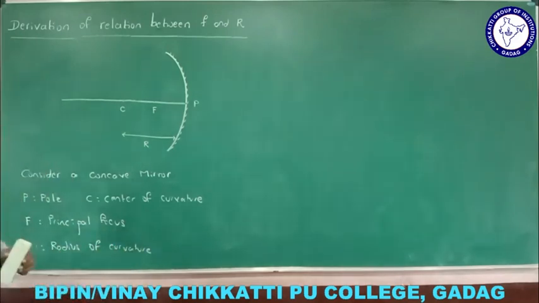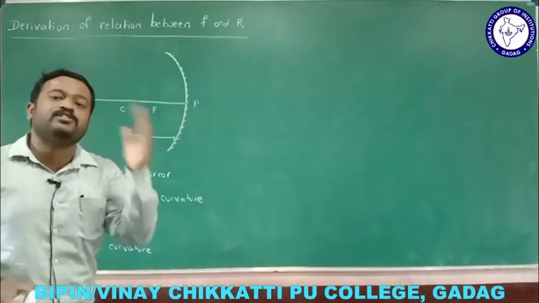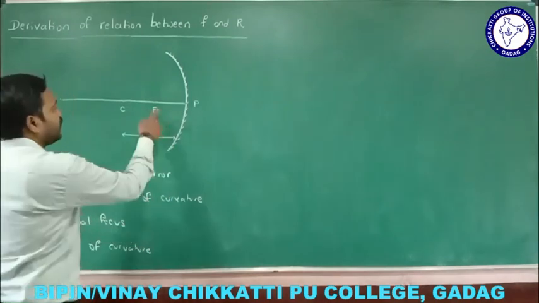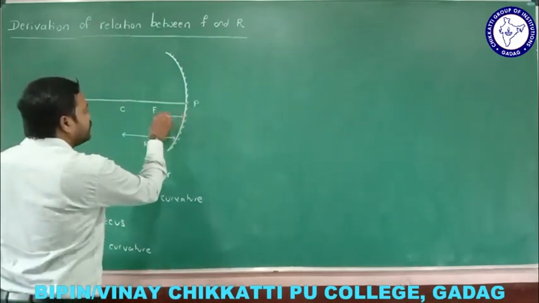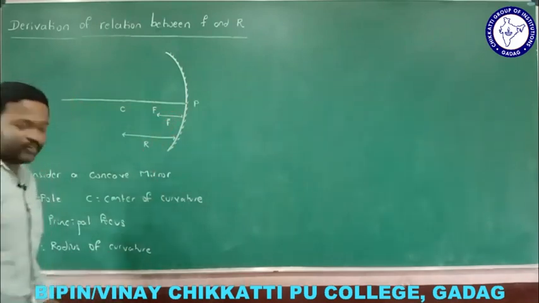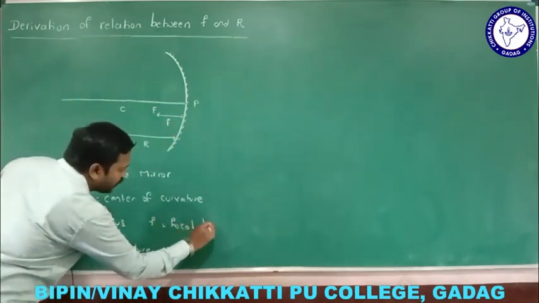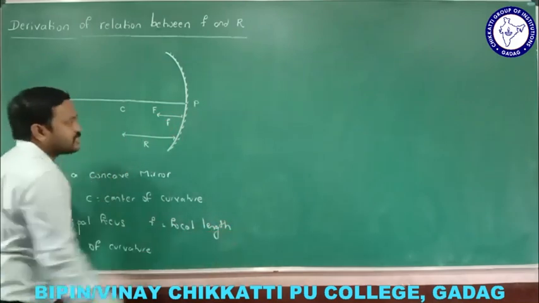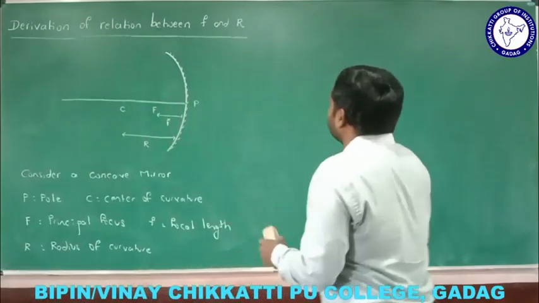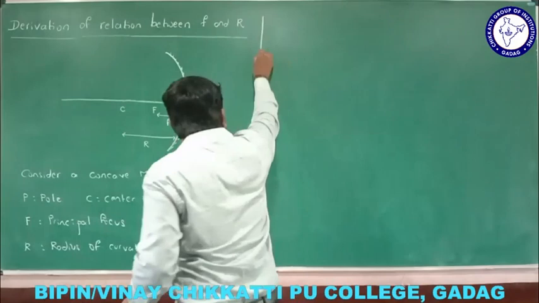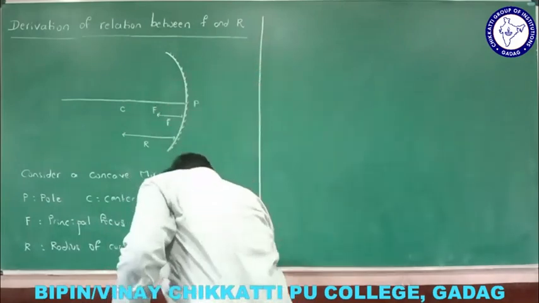Now where is focal length? Focal length is the distance between the principal focus and the pole. This distance is called the focal length. Let me write, f is the focal length. These are the descriptions of the concave mirror which I have considered.